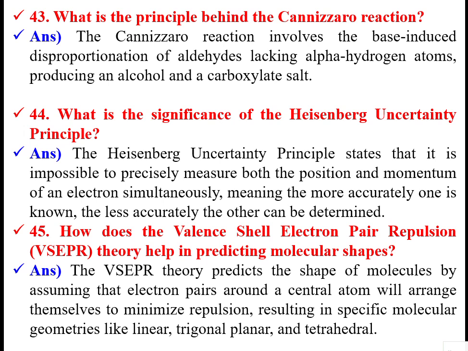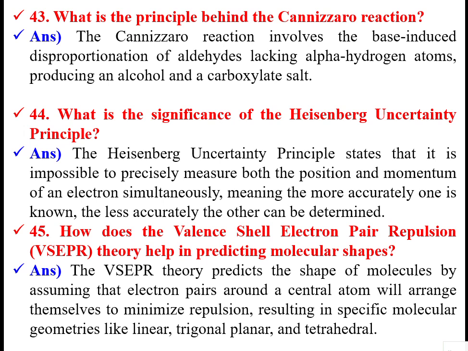How does the valence shell electron pair repulsion theory help in predicting molecular shapes? Valence shell means the outermost shell where the valence electrons are. This theory predicts the shape of molecules by assuming that electron pairs around a central atom arrange themselves to minimize repulsions.